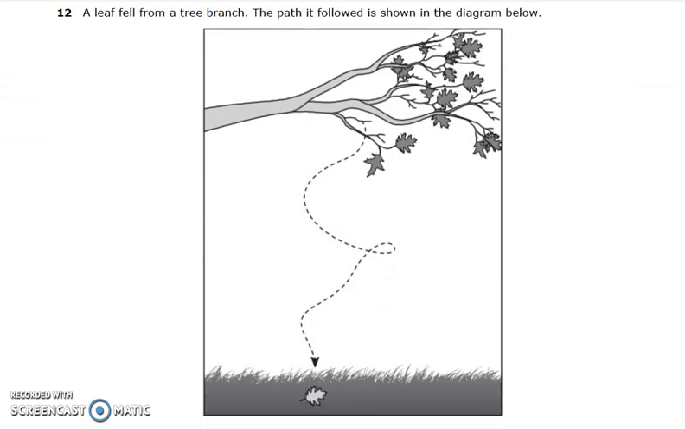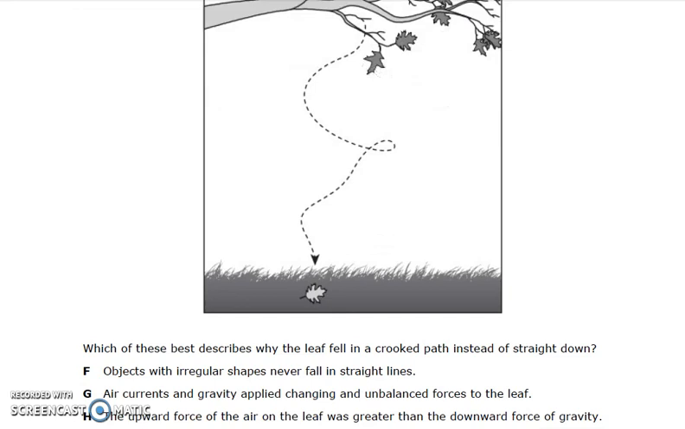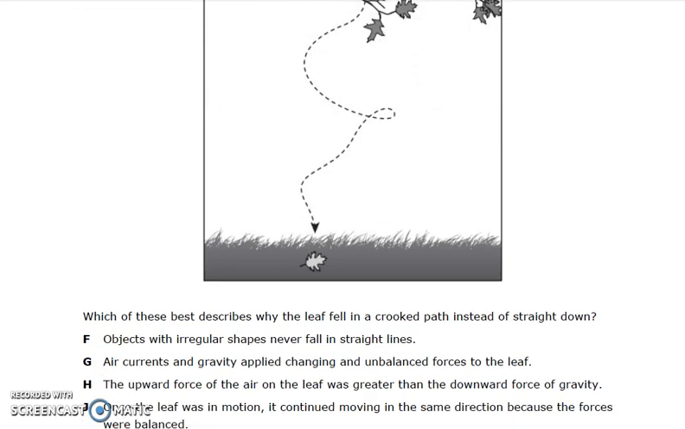Number 12. A leaf fell from a tree branch. The path it followed is shown in the diagram below. Which of these best describes why the leaf fell in a crooked path instead of straight down?